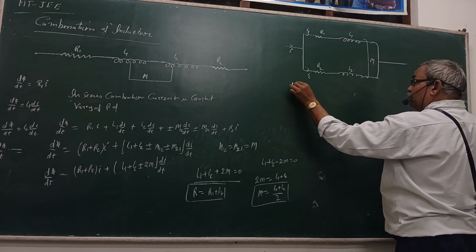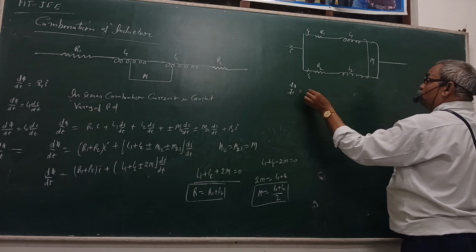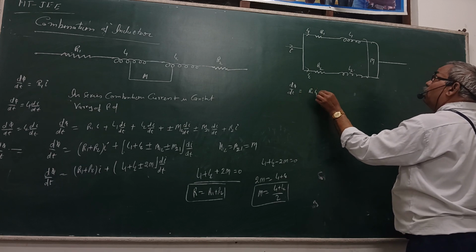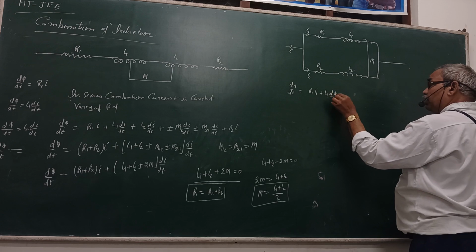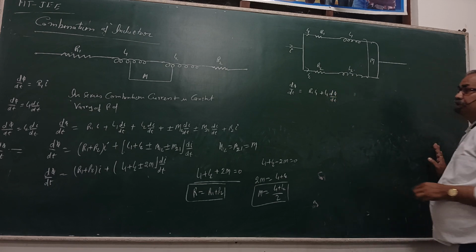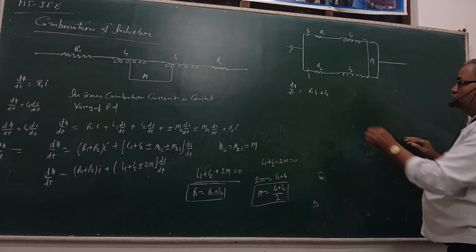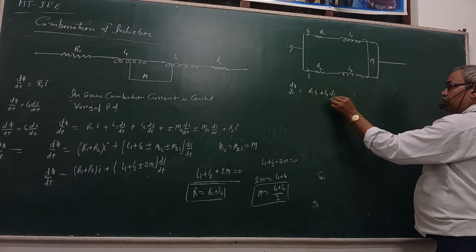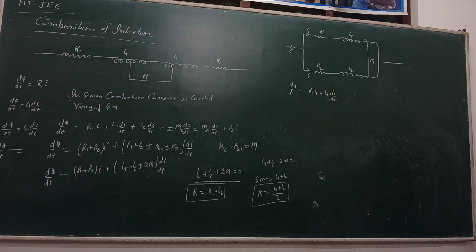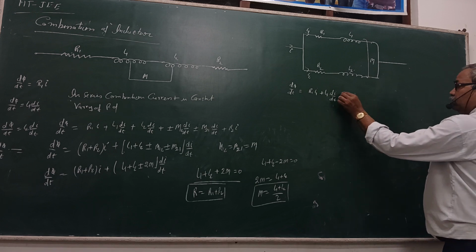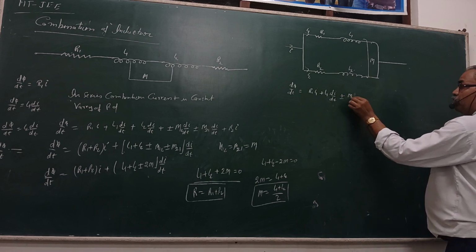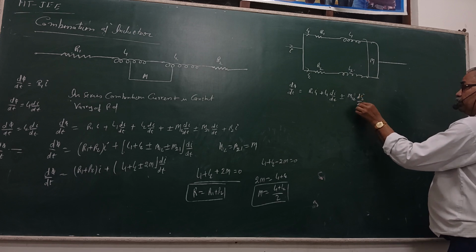Total potential is the dφ/dt is equal to R1 I1 plus L1 dI1/dt in the first loop, so self-inductance plus mutual inductance plus minus M12 dI2/dt.